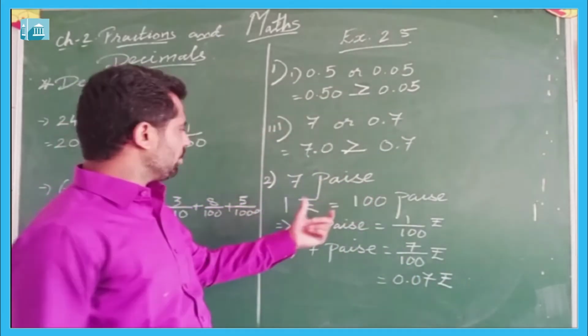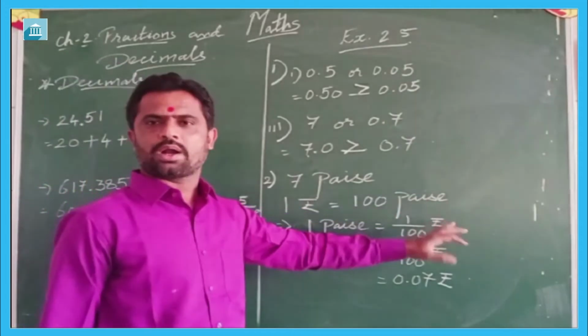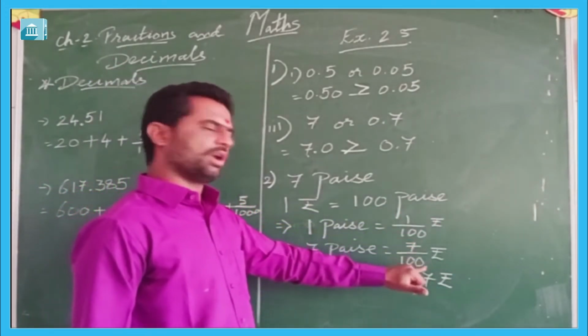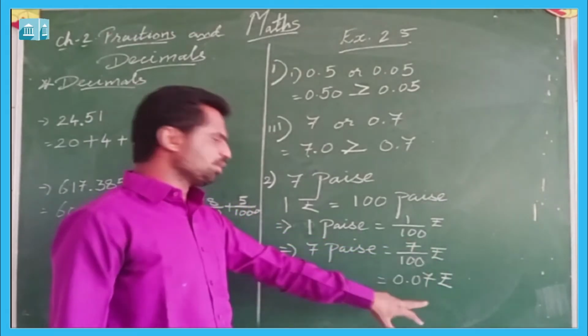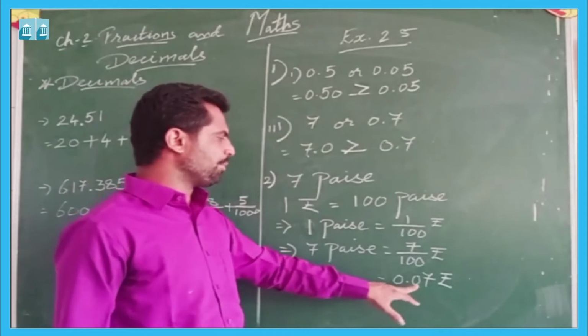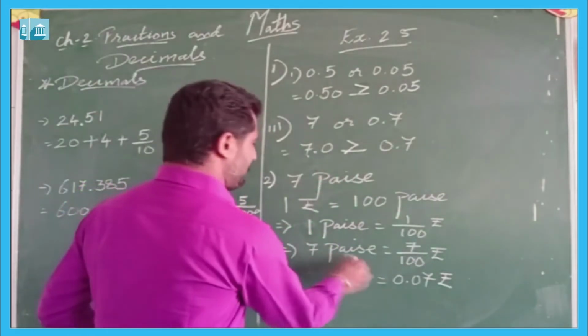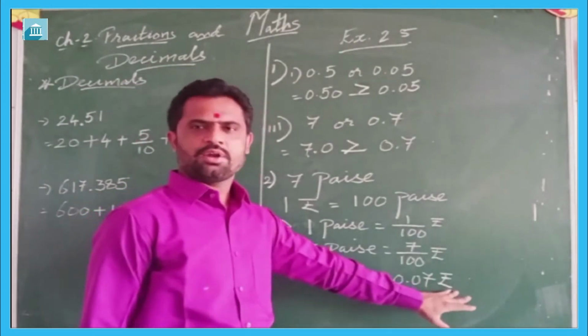If you convert this fraction into the decimal form, then it will be 0.07 rupees. So 7 paise is equal to 0.07 rupees.